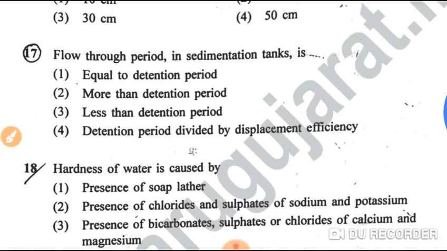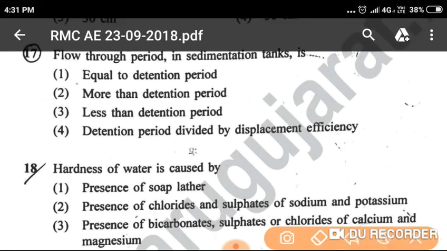Question number 17, flow through period in sedimentation tanks is: option 1, equal to detention period; option 2, more than detention period; option 3, less than detention period; option 4, detention period divided by displacement efficiency. So flow through period in sedimentation tanks is less than detention period.